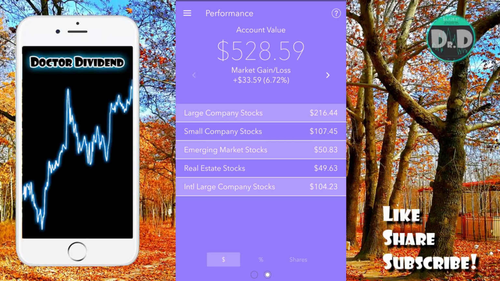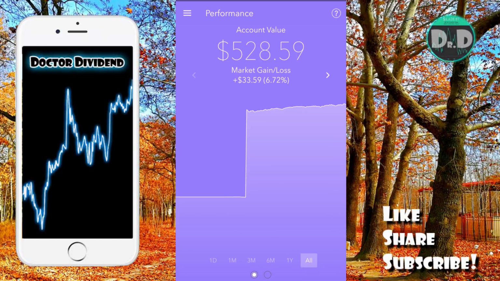So a little bit underwhelmed by the performance of this particular application, to be quite honest. You can see here overall 6.72%. And this is from August or so, 2017 forward. So not a lot of growth considering that we're in a historic bull run. The Robinhood portfolio, Stash Invest portfolio, E-Trade account, Vanguard account, all beat this by quite a large margin. Even my E-Trade account, which simply has some mutual funds, is up like 23%. So this is only 6.72%.